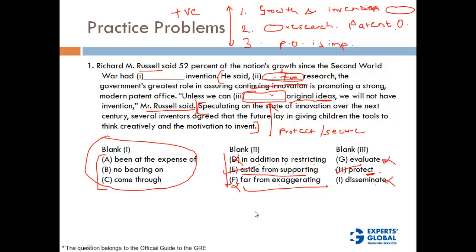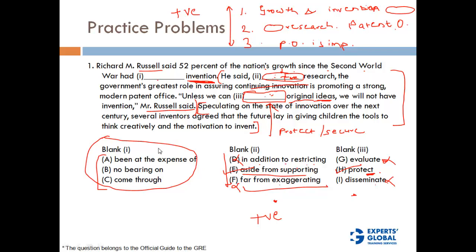Now we got these 2. Now let's look at blank 1. Mr. Russell says that 52% of the nation's growth since the Second World War has dash invention. What we are basically trying to understand is the relation between growth and invention. Looking at the second and third blanks, we know that the author is positive about the effect of the patent office, patents and innovation on growth, right? So there has to be a positive correlation between growth and invention.